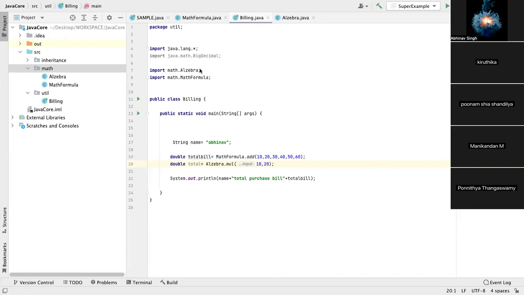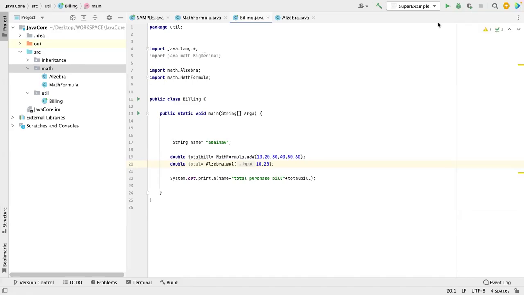So now you understand why the lang package is a default package. If someone asks about the lang package, say that it's a default package, so we need not import it. You can import it as well, there is no issue. Now, the other point I will make here: let us assume when you compile this code, we'll talk about that later, about package jars and all. I don't want to invest time right now on that.